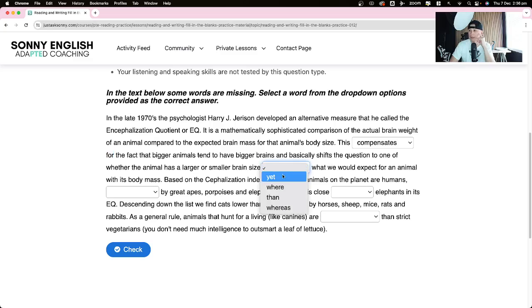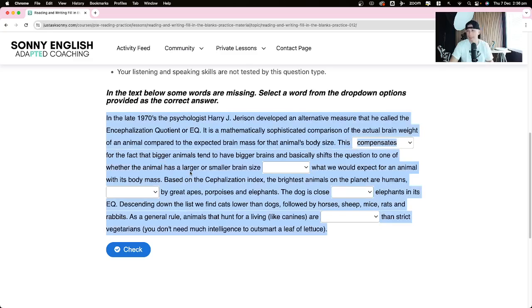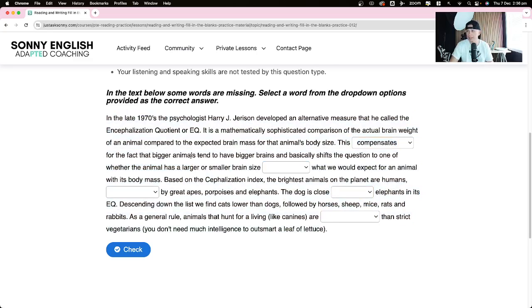Next, this one, linking words, but this is not a linking word. They look like they're all linking words, but this is not a linking word. So let's take a look at the context. What are they talking about? Right here, you can see the clue. Larger, smaller, right? What we would expect.